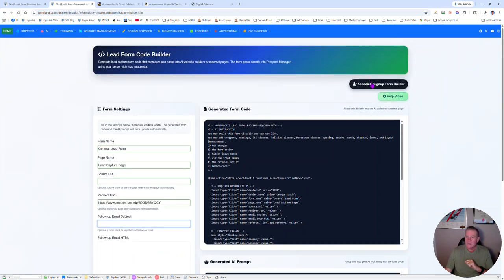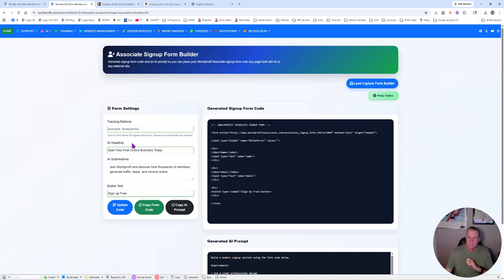Or you could generate associates with it, a lead magnet. Now remember, either of these pages can be used, and of course we have a help video to work with this system. So you can generate associates with a unique book, or you can lead capture for your affiliate program. Right? This thing's powerful, folks.